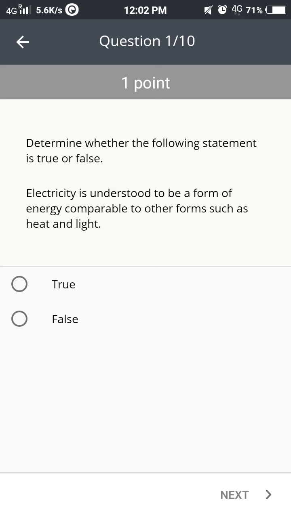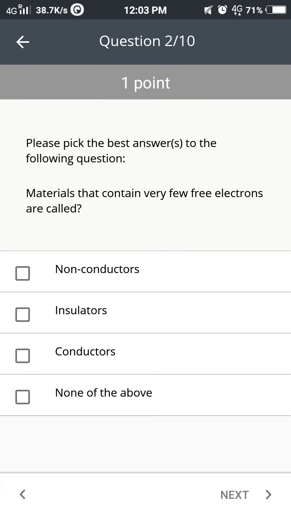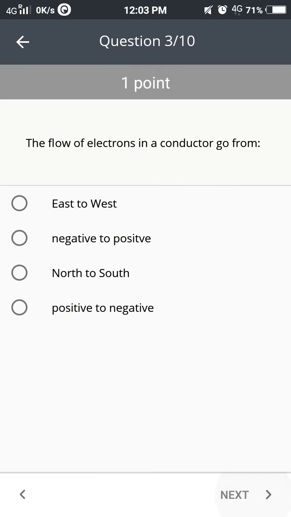So the question is, electricity is understood to be a form of energy comparable to other forms such as heat and light. I find this statement to be true. For the next one it says, materials that contain very few electrons are called non-conductors or insulators.